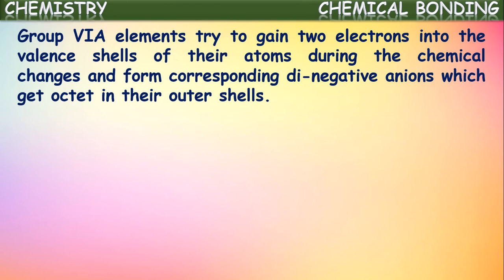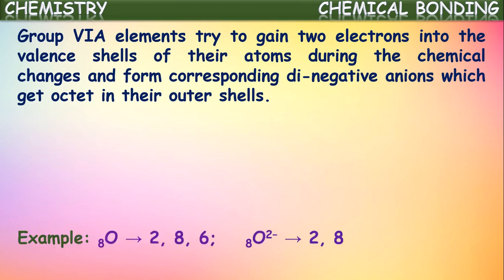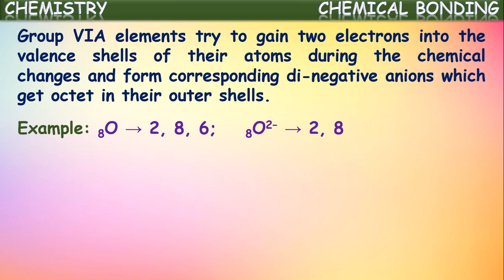That is why these 6th A group elements will try to gain 2 electrons into the valence shell of their atoms during chemical changes and form corresponding di-negative anions, which get an octet in their outermost shells. Okay, by gaining 2 electrons, they get the octet configuration of the nearest noble gases. So that's why they form di-negative anions in chemical changes by gaining 2 electrons. Let us consider one of the 6th A group elements, oxygen. Its atomic number is 8, as we know, isn't it?